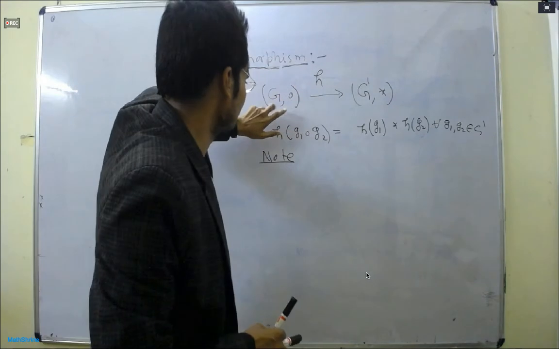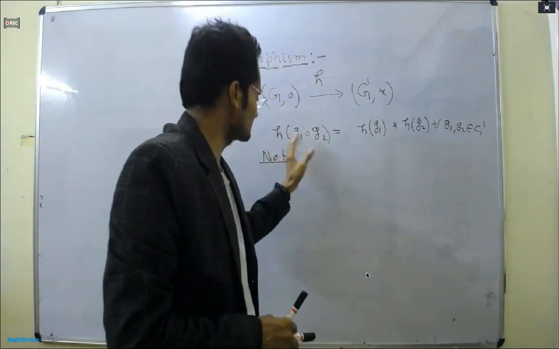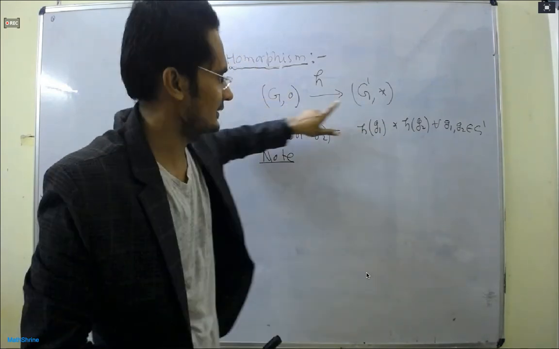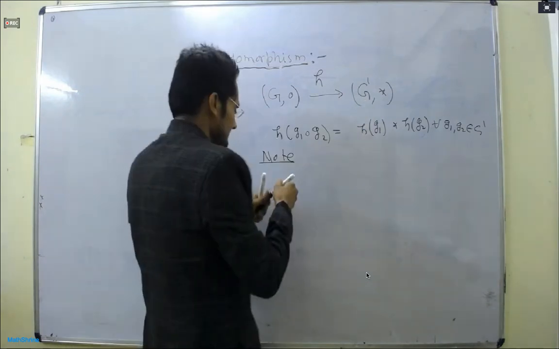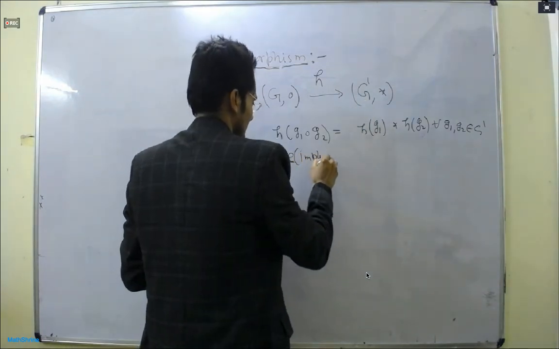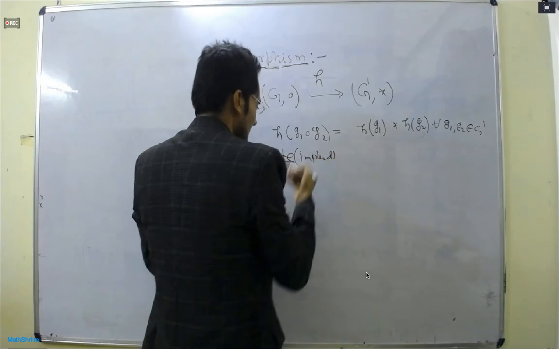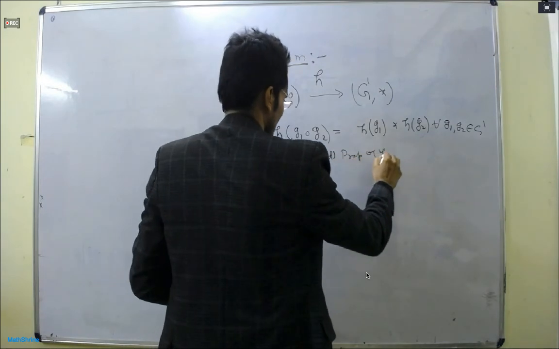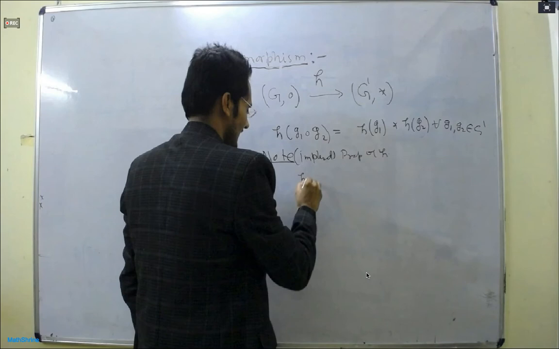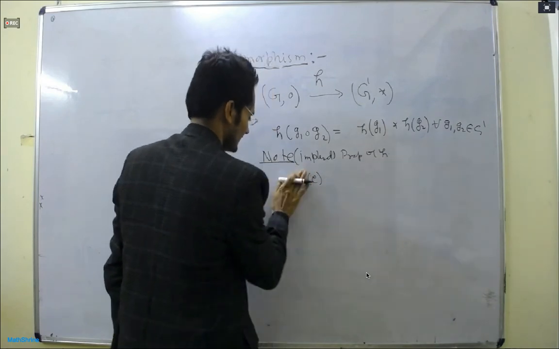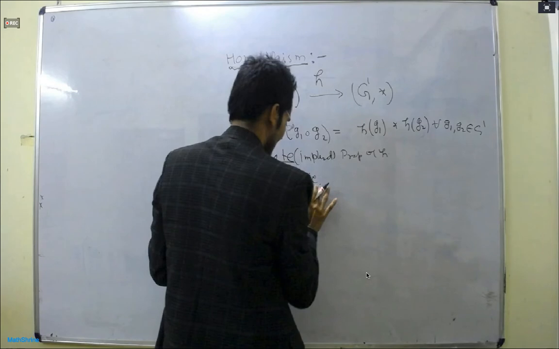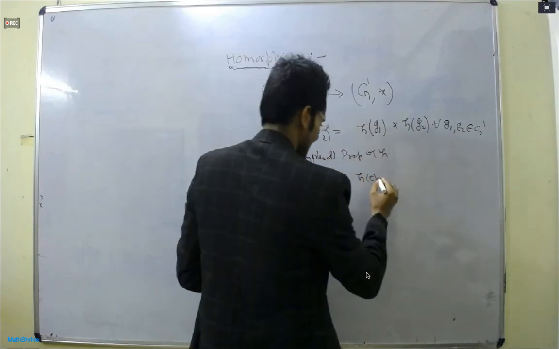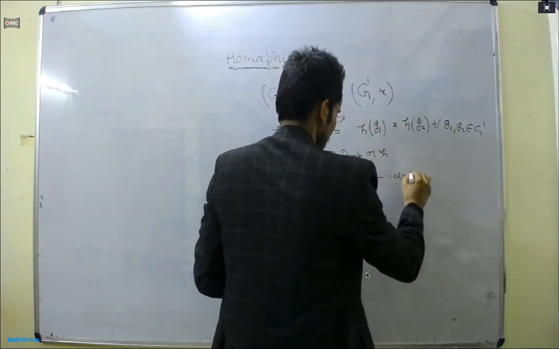So some implications, which are not additional properties, will come naturally: the properties of H will come out. The identity of G will map to the identity of G star. This is the identity element in G, meaning H preserves the identity element.